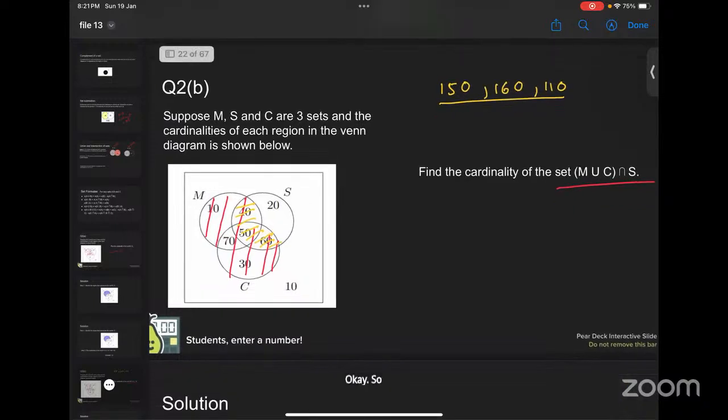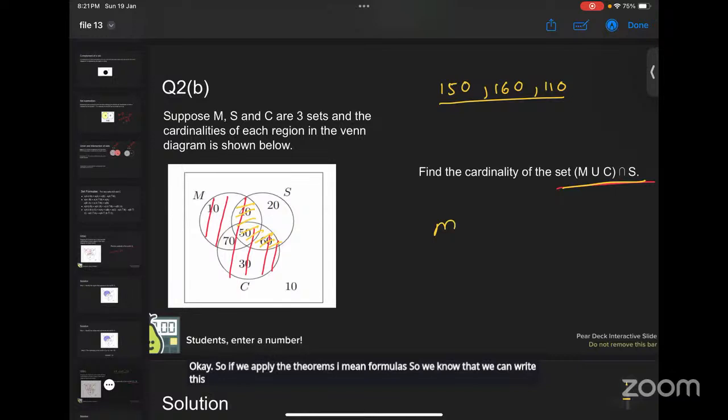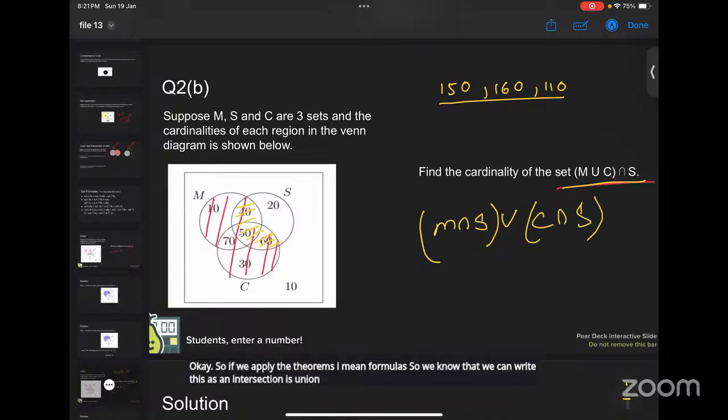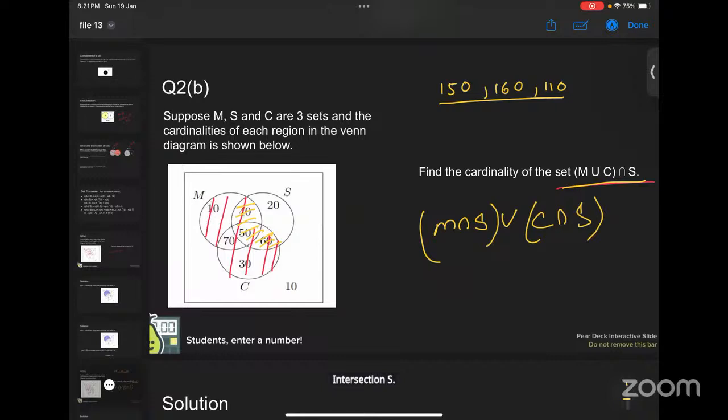If we apply the formulas, we know that we can write this as M intersection S union C intersection S. Now, if I just union these two things, what will we get? M intersection S means this portion, right?